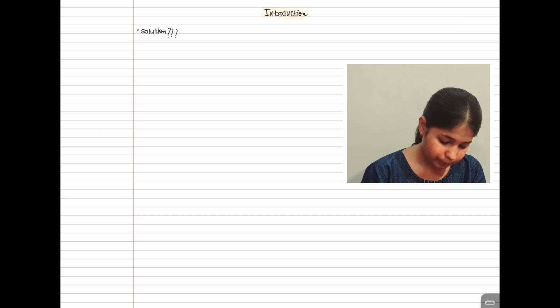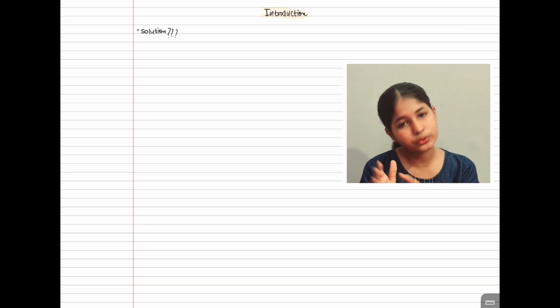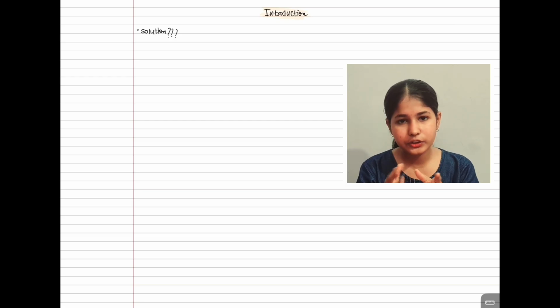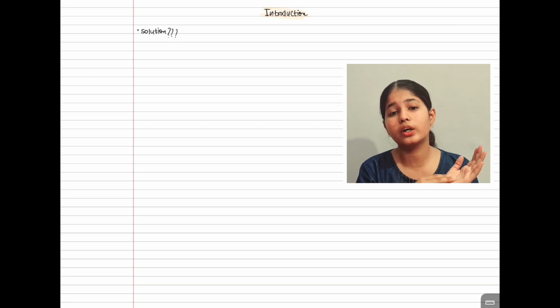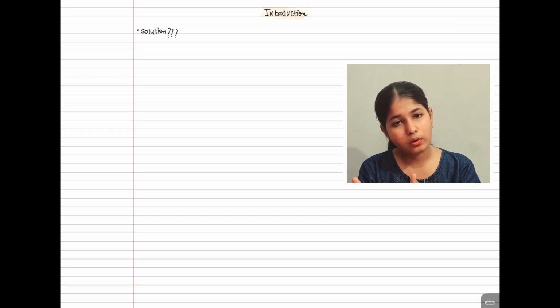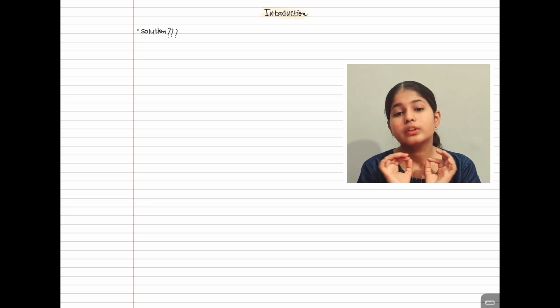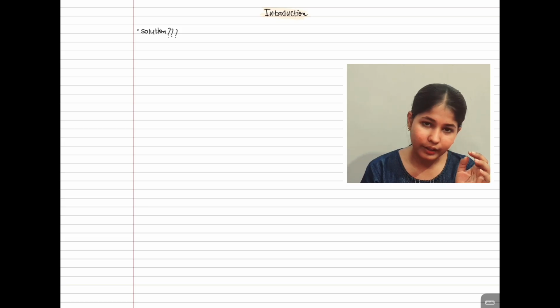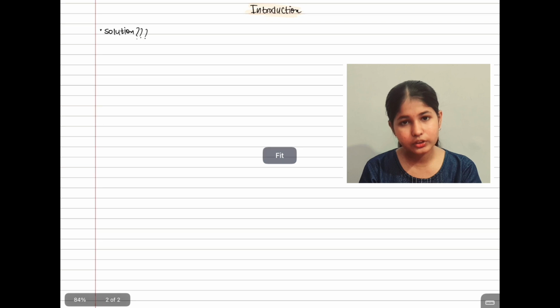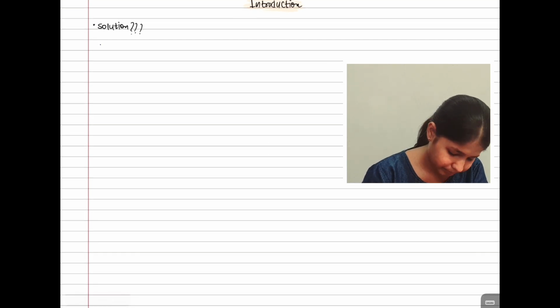So if I talk in simple ways, according to the definition, when we mix two or more non-reacting different chemical species homogeneously, they will form solutions. So first of all let me write this definition, then we are going to discuss it. This is actually very simple.